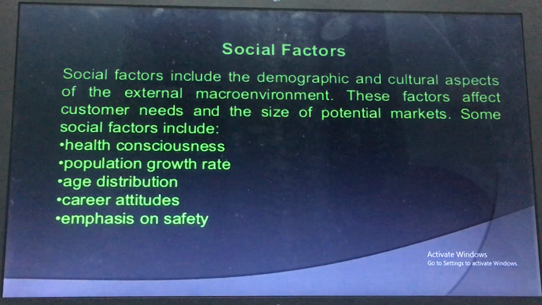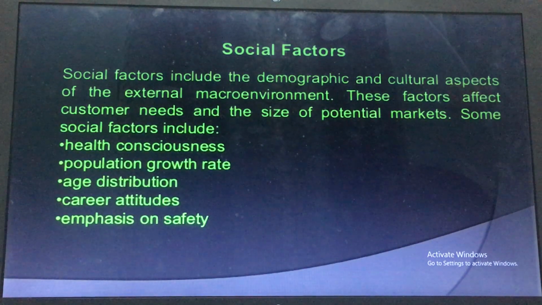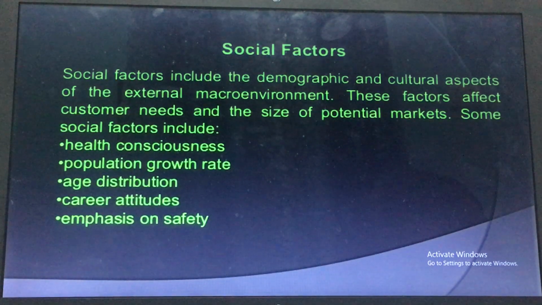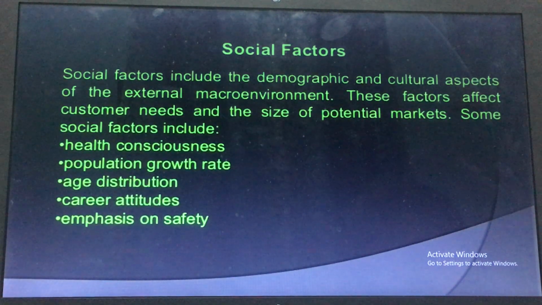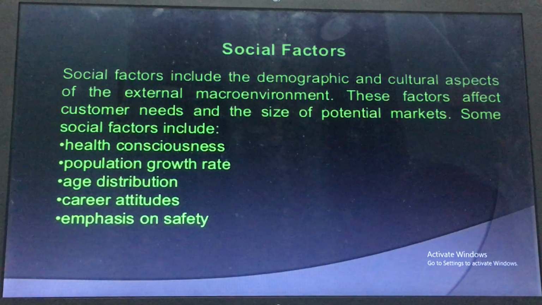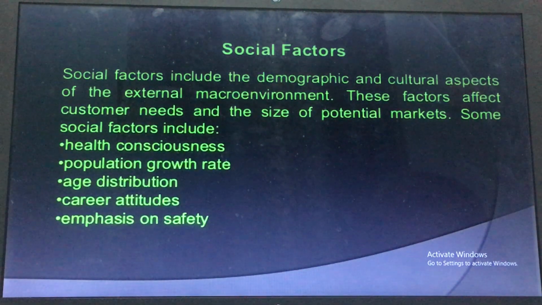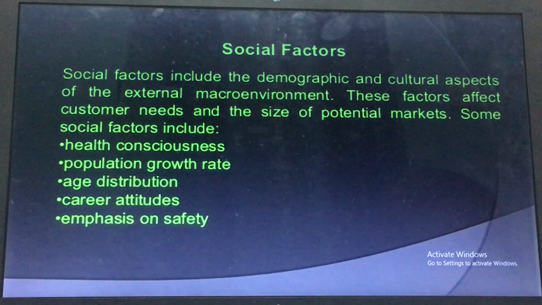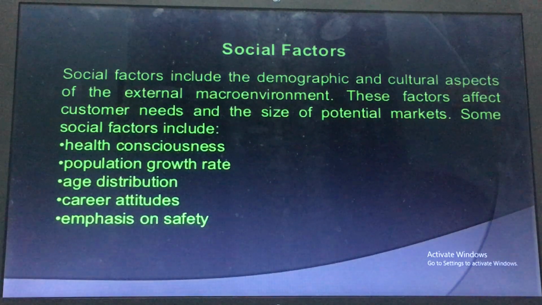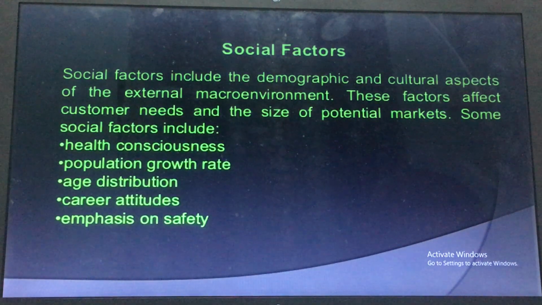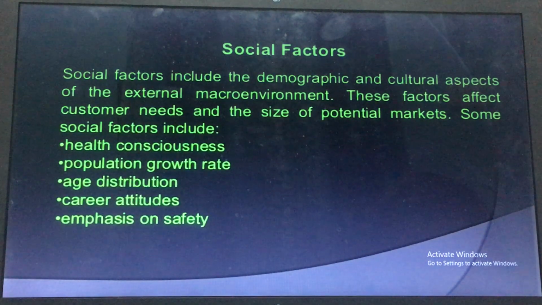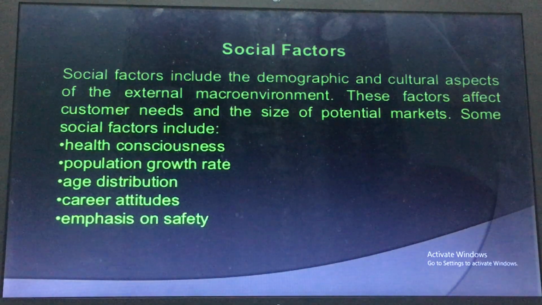And what is the age distribution? It means how much percentage of the population is below 15 years, or how much population is above 15 years, and how many senior citizens there are in the population. So we should make our product according to the age distribution also, and we should focus on that group for which we are making the product.